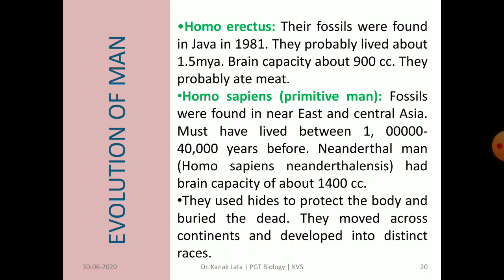Fossils of Homo sapiens, primitive man, were found in the Near East and Central Asia. They must have lived between 1 lakh to 40,000 years ago. Neanderthal man had a brain capacity of about 1400 cc. They used hides to protect the body and started burying the dead. They also moved across the continents and developed into distinct races.